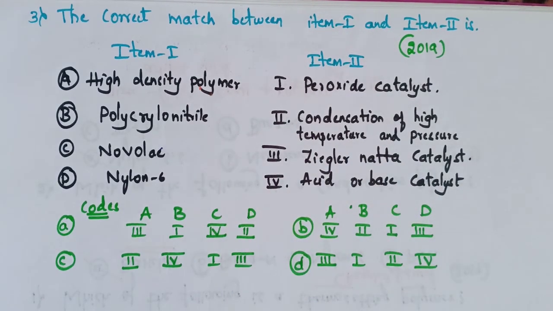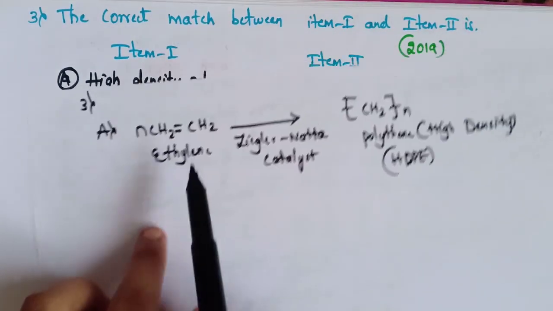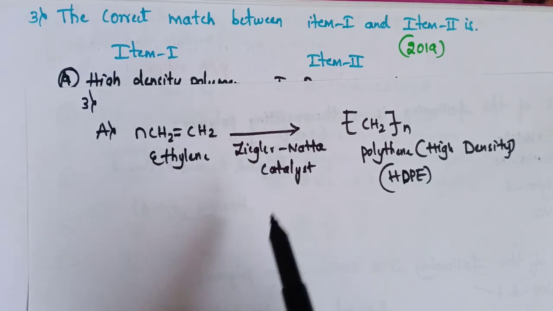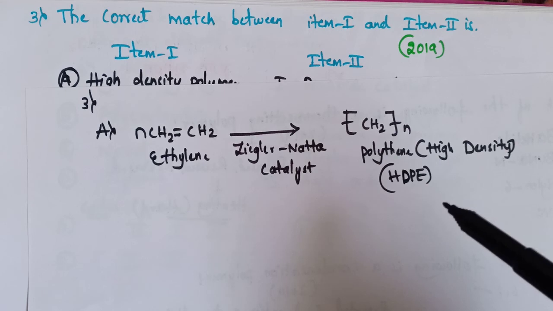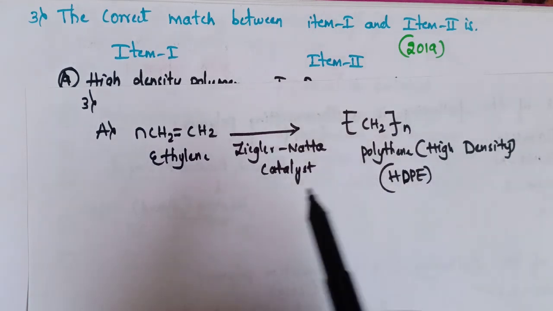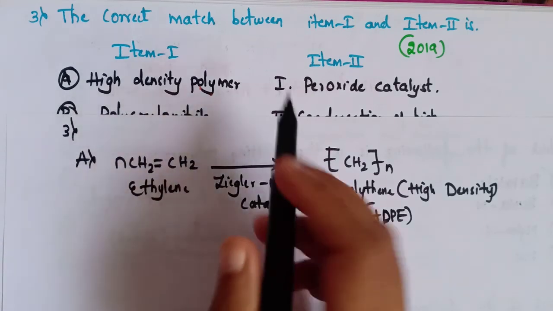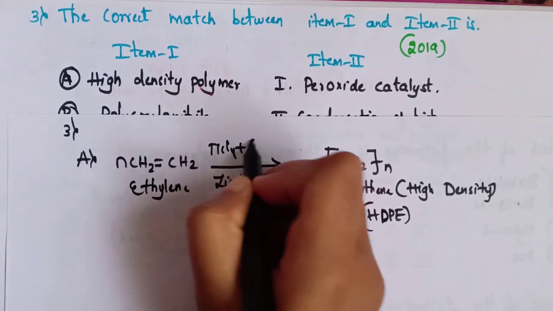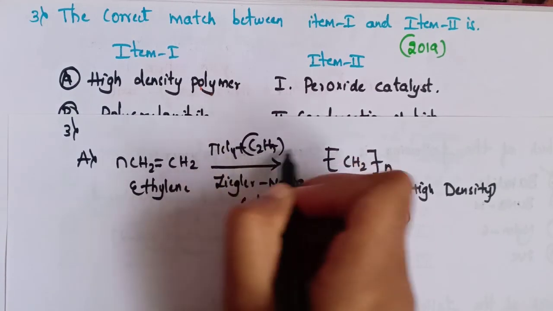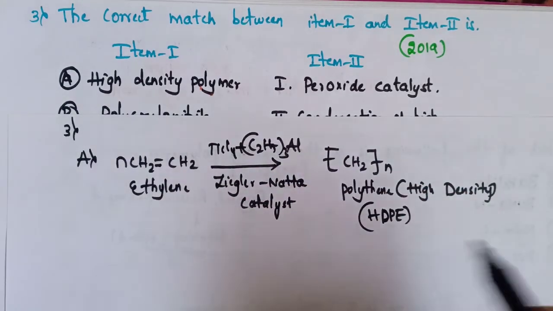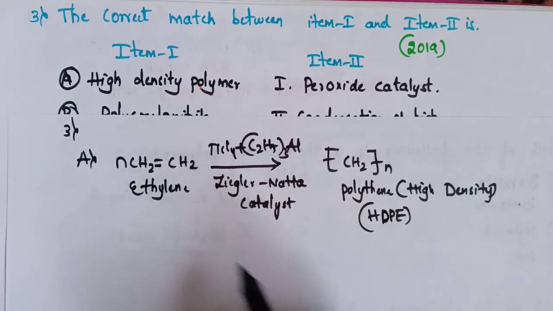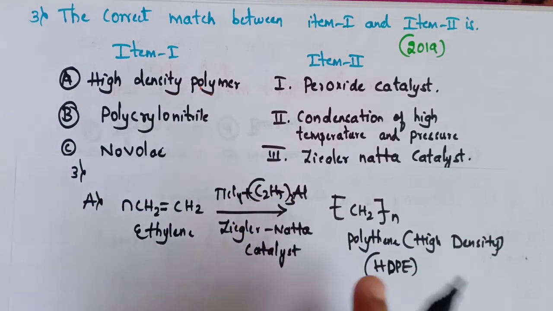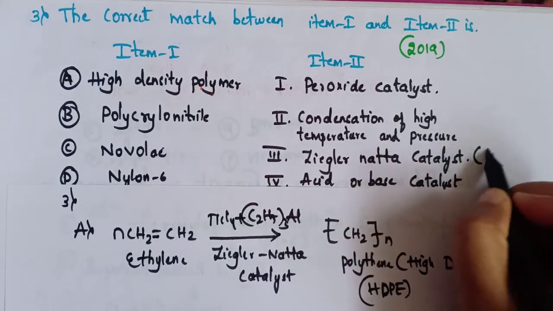So let's check the reaction. Here it is ethylene or ethene. When it is reacted under Ziegler-Natta catalyst, it will form a polymer, that is polythene. It is high density polythene. So Ziegler-Natta catalyst will give high density polymer. Ziegler-Natta is nothing but the combination of TiCl4 plus (C2H5)3Al. So for option A, high density polymer, the correct match is Ziegler-Natta catalyst.